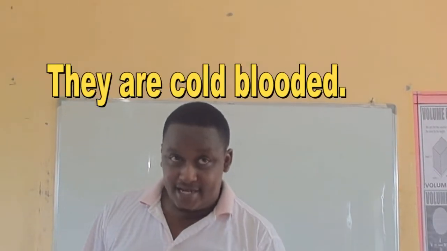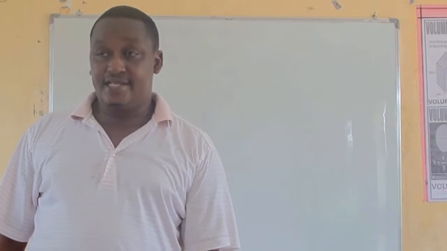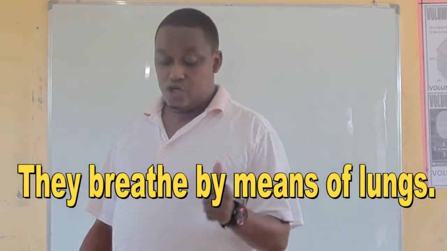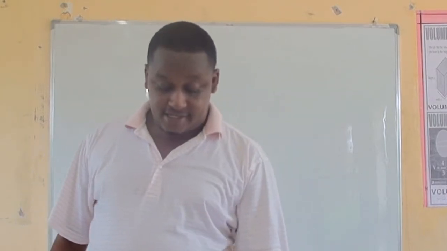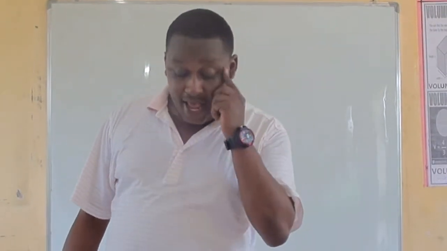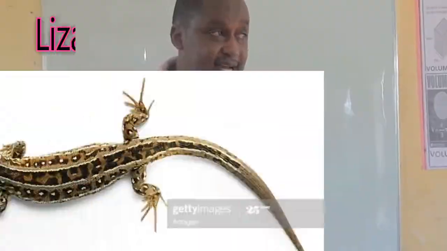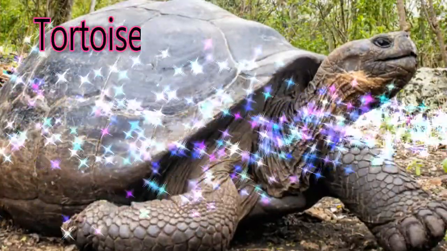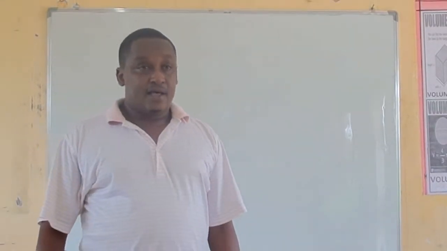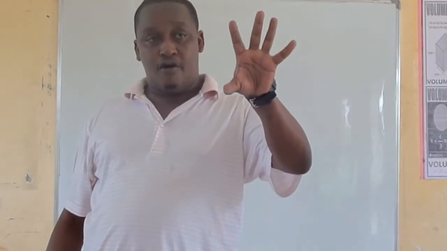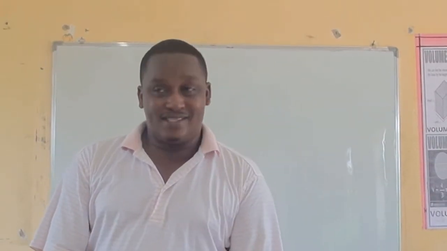They are cold-blooded, meaning that their body temperature depends on the surrounding, and they are using their lungs to breathe. Common in all reptiles. A few examples are the crocodile, the snake, the lizard, and the tortoise. So we have seen those are the 5 groups of vertebrates. Today our lesson ends there.